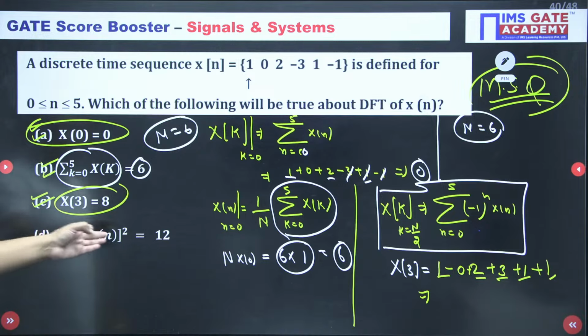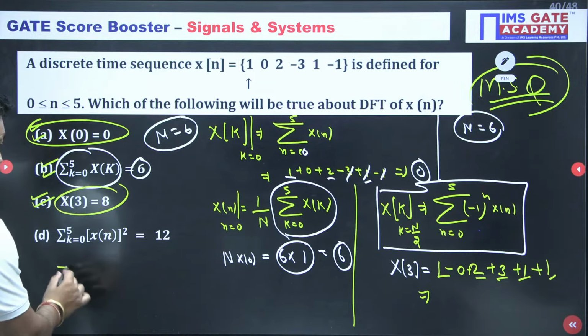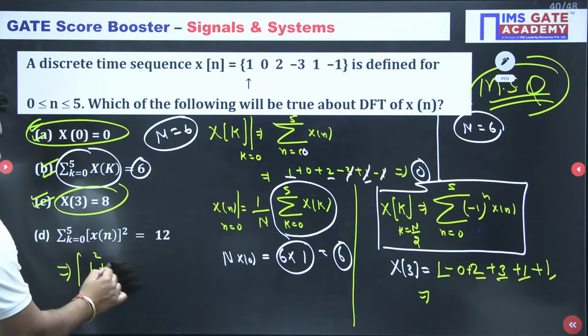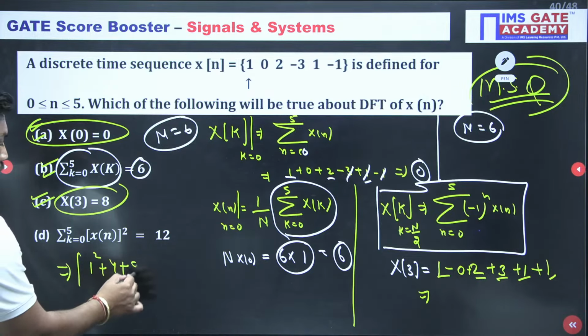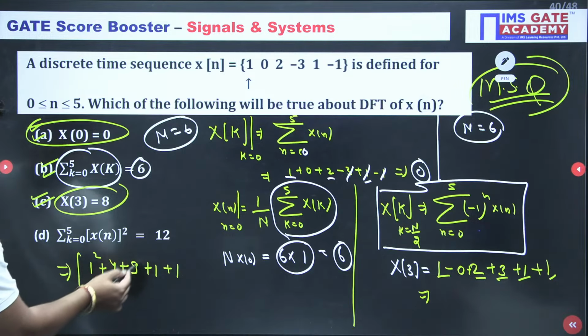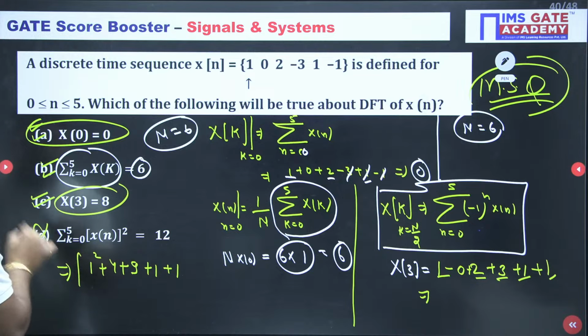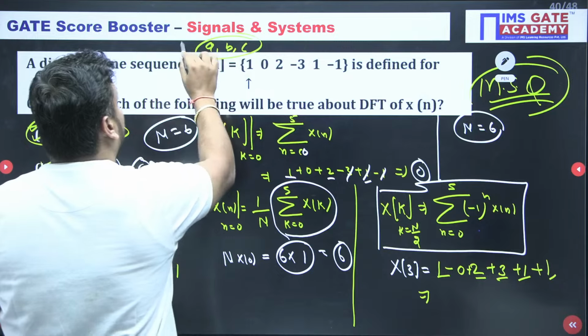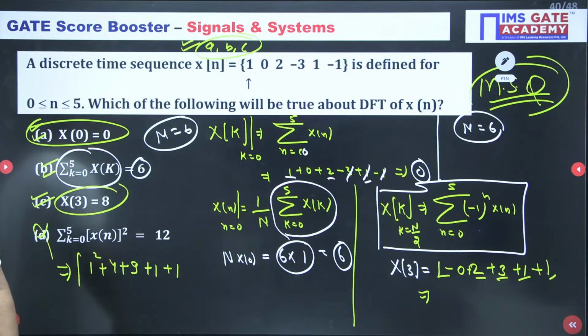What about mode of? This is asking simple mode of action square energy only. Just do it. So 1 whole square plus 0 whole square, 2 whole square 4, 3 whole square 9, 1 whole square 1, 1 whole square 1. So of course it is not 12, sir, it is 9 plus 13. So this is wrong, sir. So correct answer for this question is A, B, C correct, MSQ. It is an MSQ and A, B, C option correct.